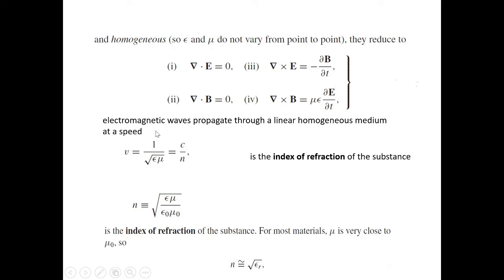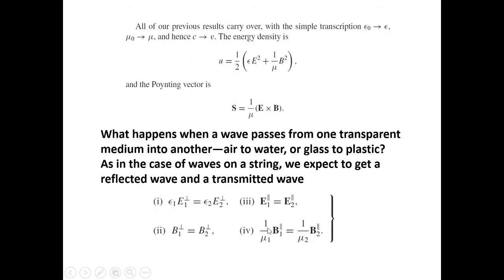In the case of an electromagnetic wave propagating through a linear homogeneous medium, the speed is v equals 1 by root of epsilon mu, equals c by n, where n is the index of refraction of the substance. n equals root of epsilon mu divided by epsilon 0 mu 0 is the index of refraction of the substance. For most materials, mu is very close to mu 0. Then n is approximately root of epsilon r.